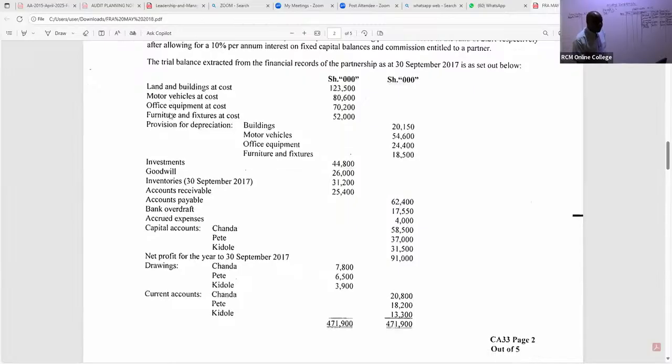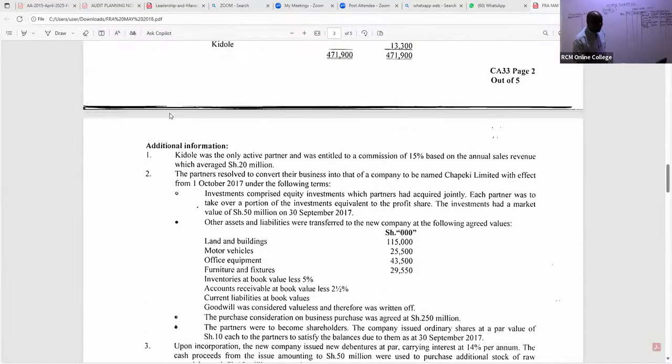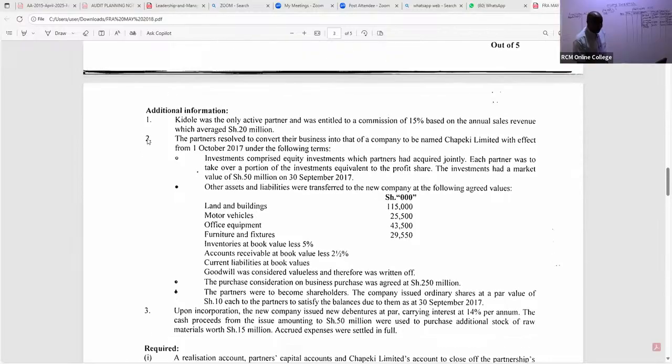If you go to this particular note, we have note number 2. We are told other assets and liabilities were transferred to the new company at the following agreed values. Those agreed values, we shall not take them to realization because you are not yet at the selling point.